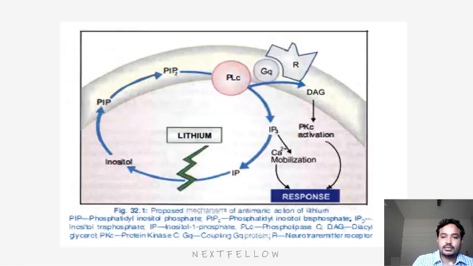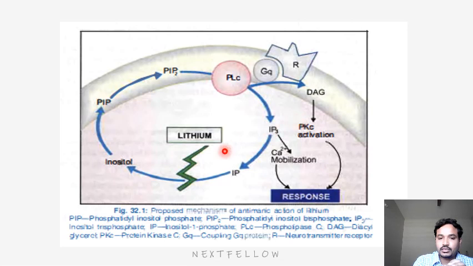So we will see next how lithium acts. This is the normal secondary messenger transport. Lithium will inhibit the inositol phosphate to inositol formation. By inhibiting this, there will be inhibition of the release of phospholipase C, IP3 and diacylglycerol. These two are needed for the release of calcium. This calcium is helpful for the release of norepinephrine, epinephrine and dopamine in the synapse.